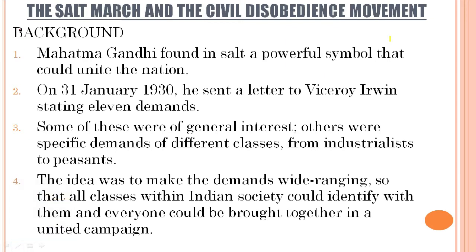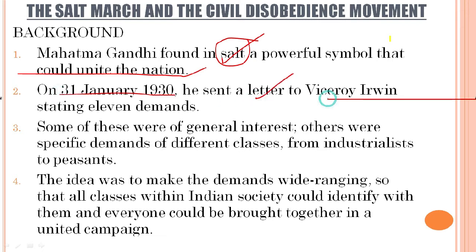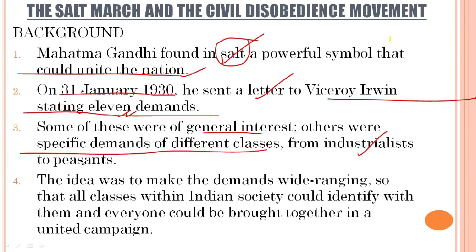Okay, so Mahatma Gandhi found in salt a powerful symbol that could unite the nation. So salt was found to be a powerful symbol. On 31st January 1930, he sent a letter to Viceroy Irwin, Lord Irwin, stating 11 demands. He wrote 11 demands in the letter, and he sent that in January 1930. Some of these were of general interest, others were specific demands of different classes, from industrialists to peasants.